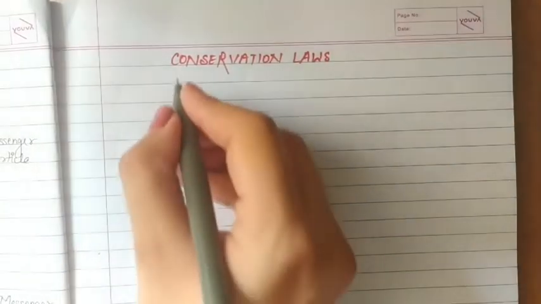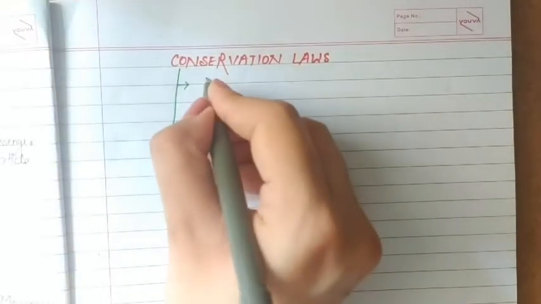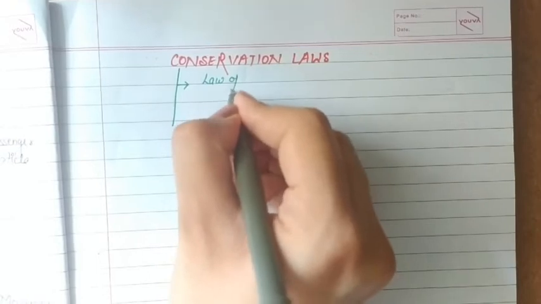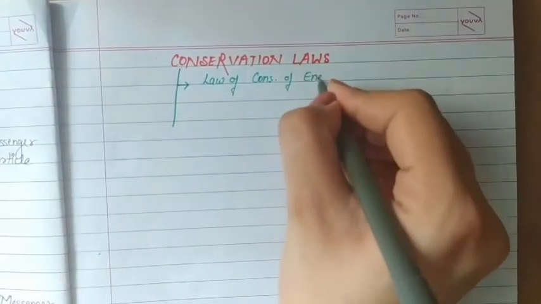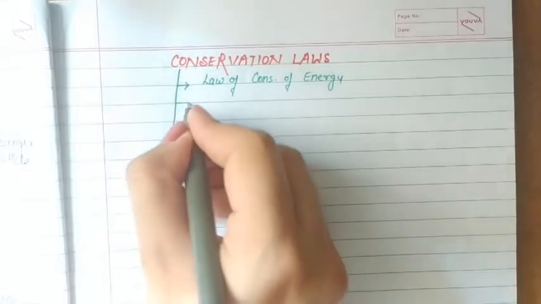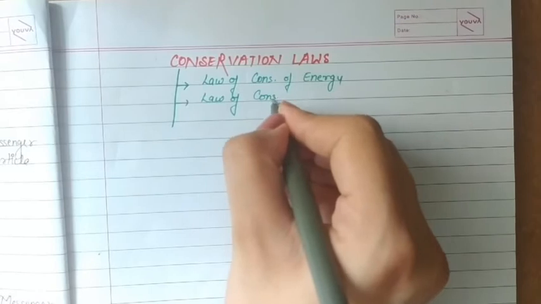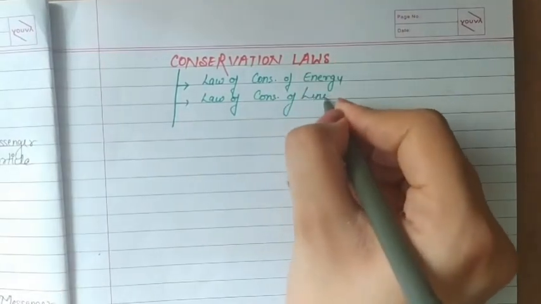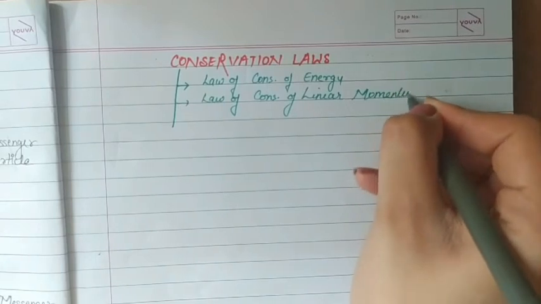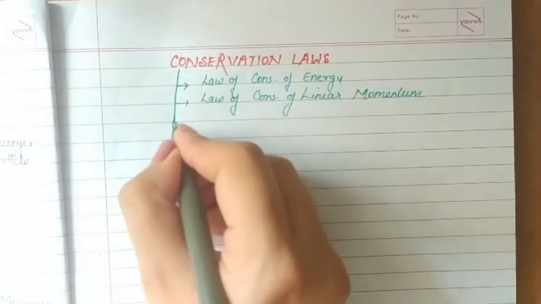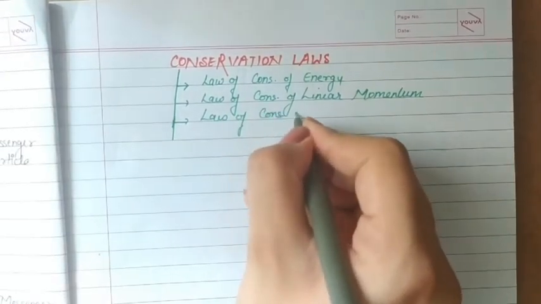These conservation laws are about: first, the law of conservation of energy. Okay, second is the law of conservation of linear momentum. Next, the law of conservation of angular momentum.